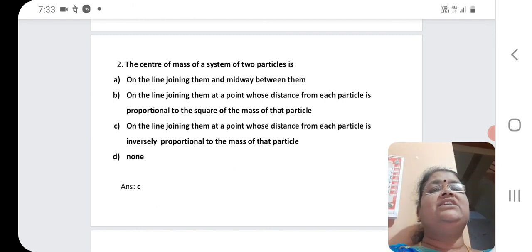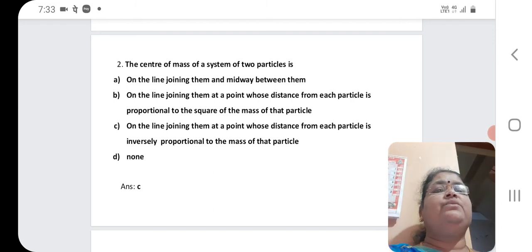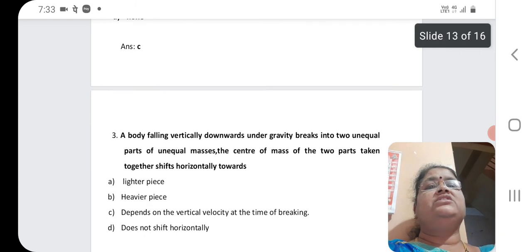The answer is that the center of mass lies on the line joining them at a point whose distance from each particle is inversely proportional to the mass of that particle. Hence option C is the correct one.